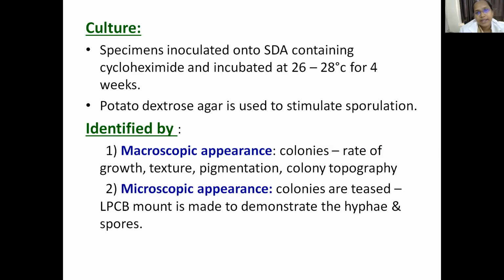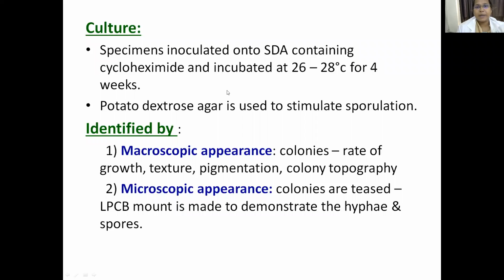How do you culture them? They are cultured onto Sabouraud dextrose agar added with cycloheximide and incubated at 26 to 28 degrees centigrade for around 4 weeks. Potato dextrose agar is used because sporulation is stimulated on it. That is the reason PDA is used to stimulate sporulation, whereas SDA with cycloheximide is used to cultivate dermatophytes.